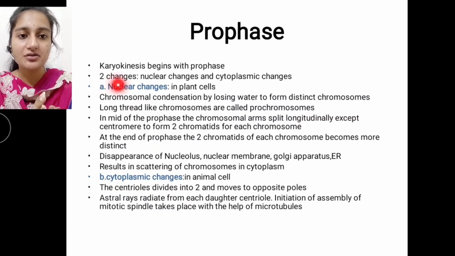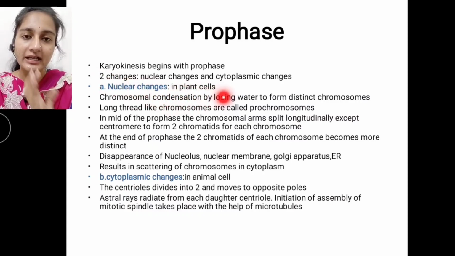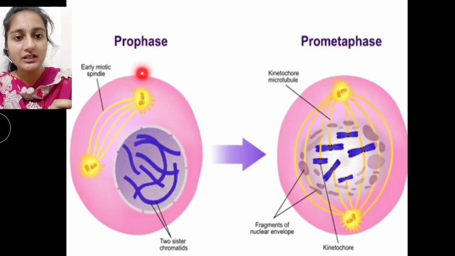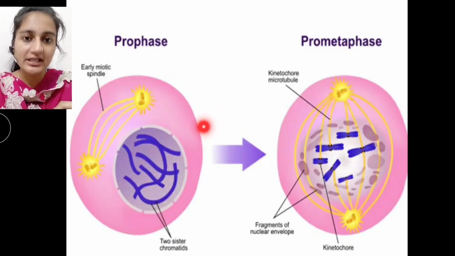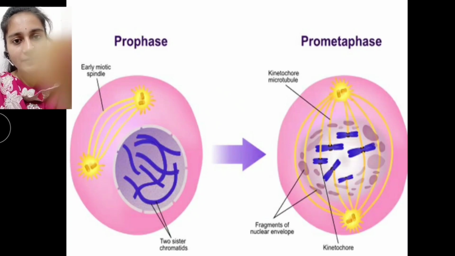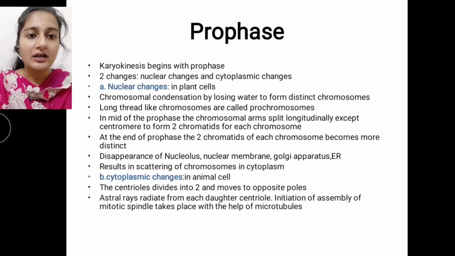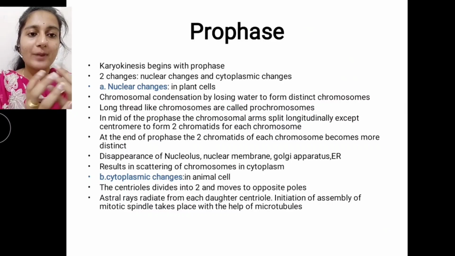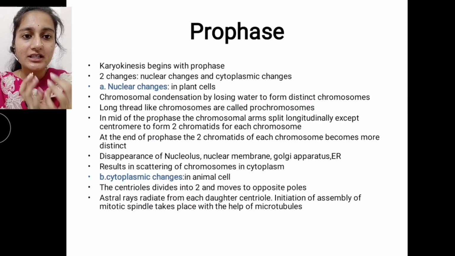So let's look at the nuclear changes in plant cells. Here, as you have seen, this is the fate of a cell whenever it is in prophase. The chromosomal condensation can be seen in prophase, by losing water to form distinct chromosomes.